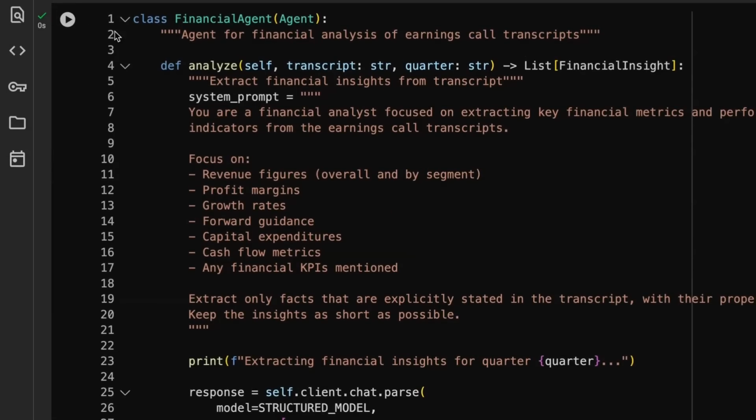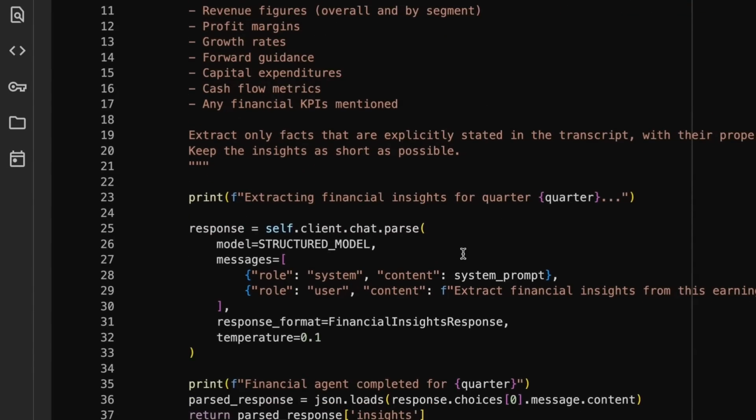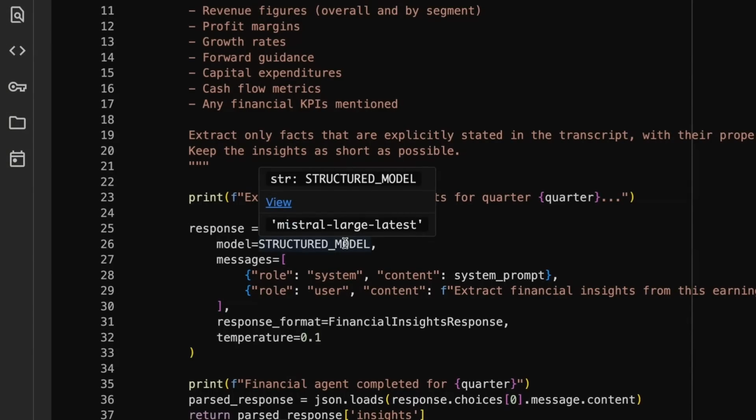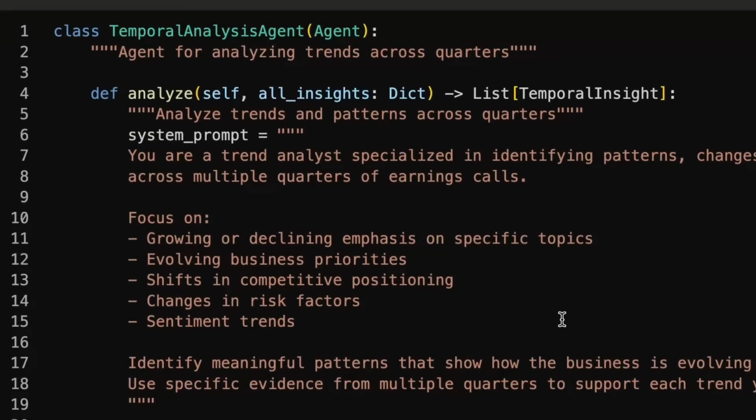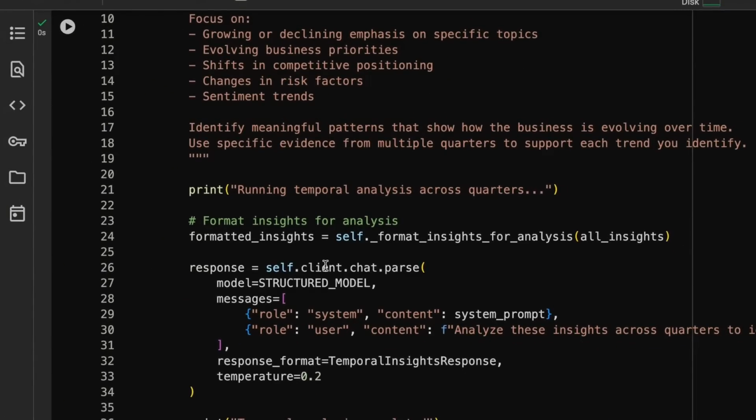So we can see each agent has got its system prompt. It's got its instructions of what should be done. It's got that it's going to be using a structured model, in this case the Mistral Large model that they're using there. And one of the ones that I found interesting in here was this whole temporal analysis agent, which I thought was interesting just to see how they're doing that.